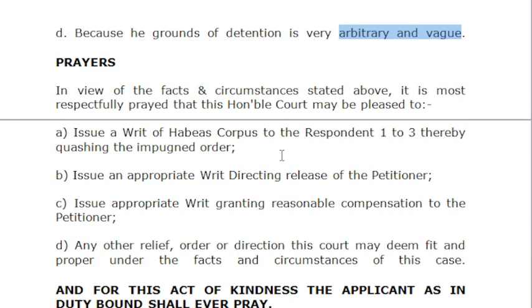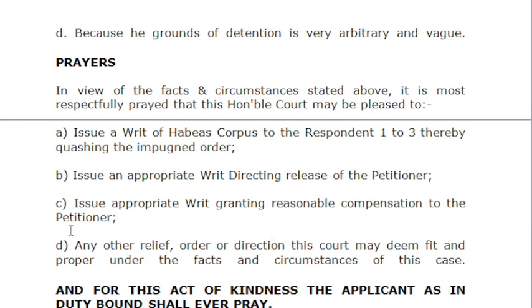Then the part of prayer comes under the prayer heading. Basically you are saying that a writ of habeas corpus must be issued, and appropriate direction must be issued to release the petitioner. And even if the direction is released, if there is any compensation that the court thinks fit, that compensation must also be granted to the person who is detained illegally.